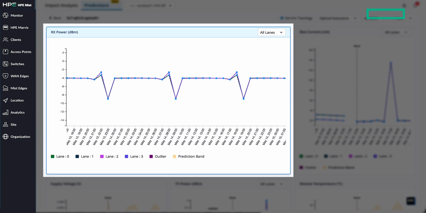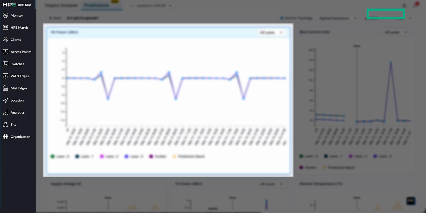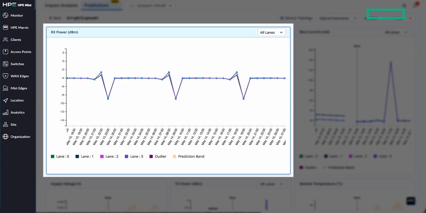They're data points that the model has identified as deviating from what a normal pattern of how a healthy optic should look and behave. We can see that this trend crosses the threshold at which we've previously learnt that optics move from degrading into failing. It's a gradual failure, nothing that would trigger static alarms, but the model has picked up on it.